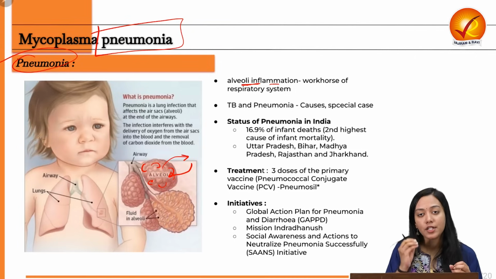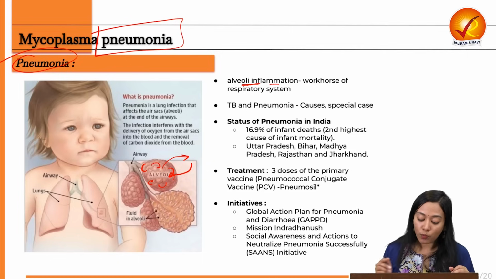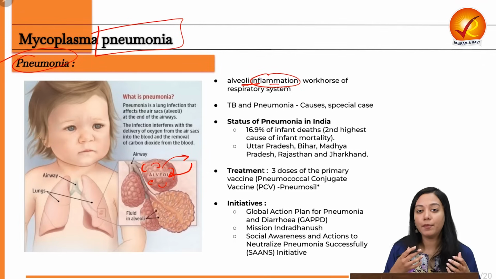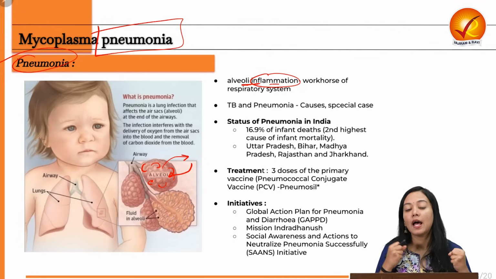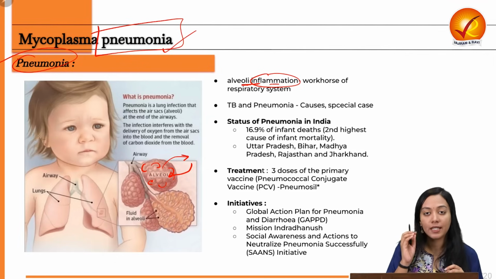Their health is very essential even if they are tiny sacs, because they are the workhorse of the respiratory system. And when they get inflamed, what happens? Our ability to take up, to inhale the oxygen and give it to the blood, gets restrained. So this is what essentially pneumonia is.